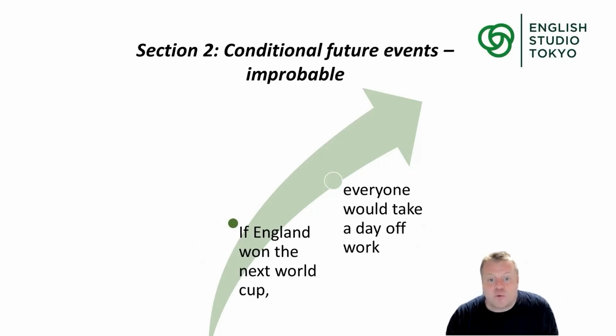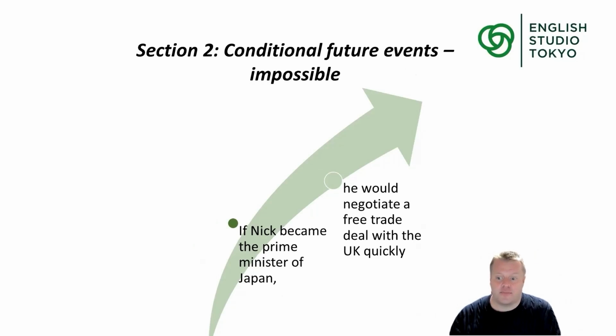But of course, sometimes we have impossible events. Impossible could be hypothetical. Hypothetical means imaginary. Look at this example. If Nick became, that's me, if Nick became the Prime Minister of Japan, he would negotiate a free trade deal with the UK quickly. Well, that's impossible. I'm not a Japanese citizen.